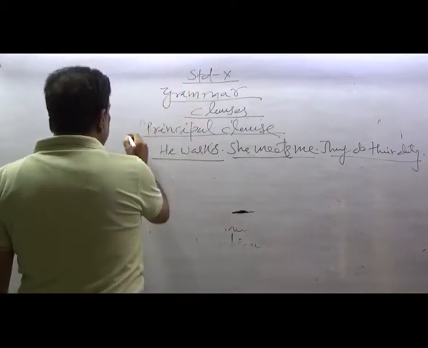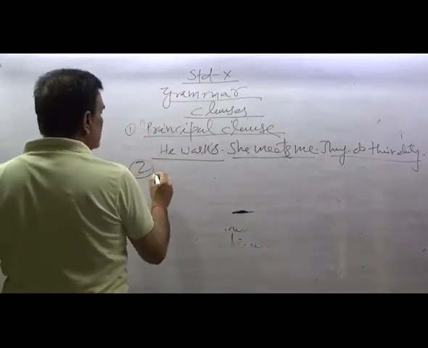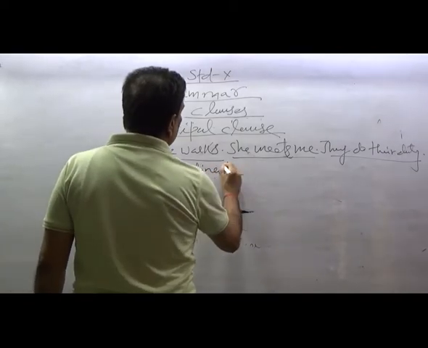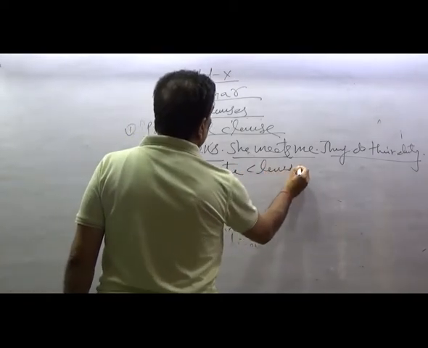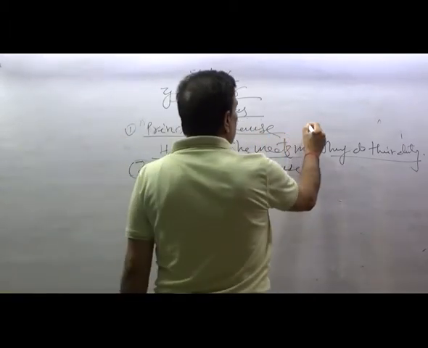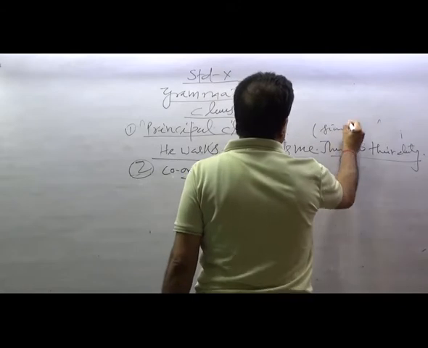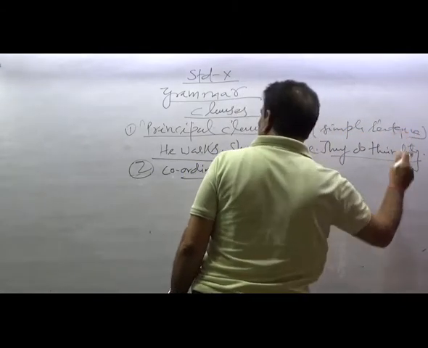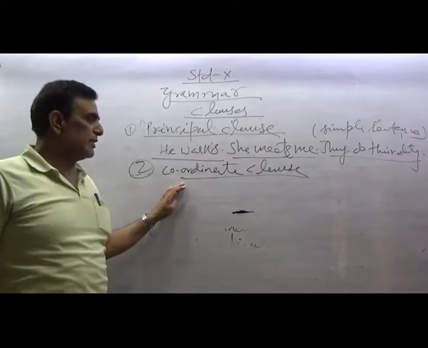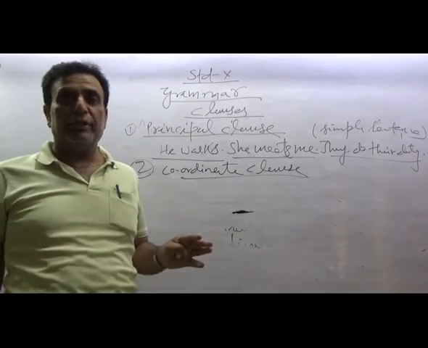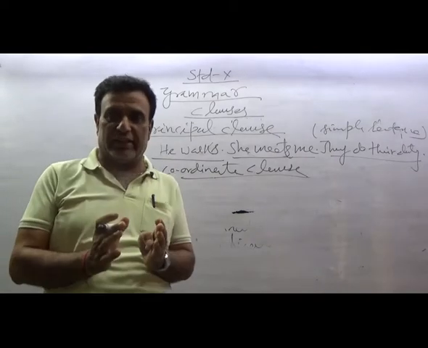Next is the coordinate clause. And this principal clause forms the simple sentence. A coordinate clause makes a compound sentence because it joins clauses.